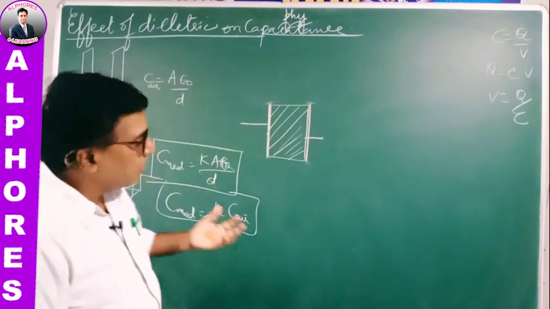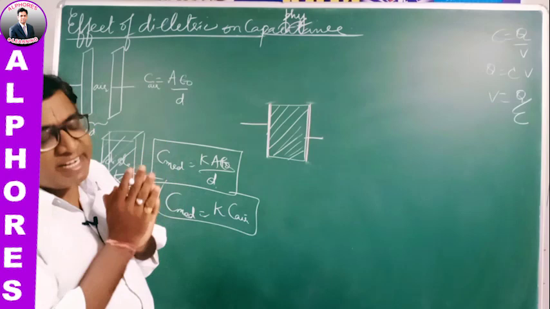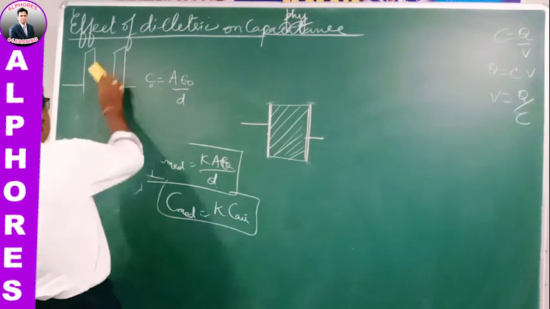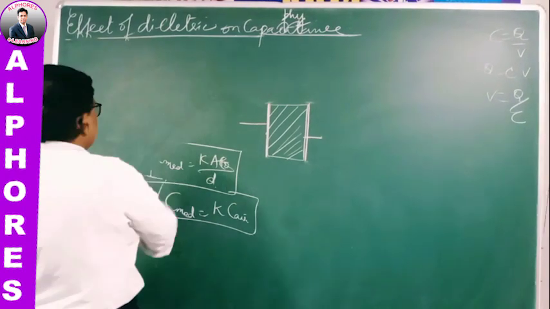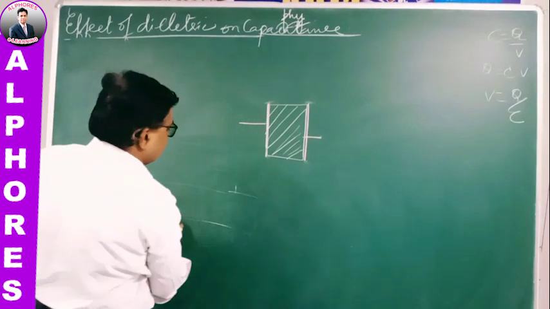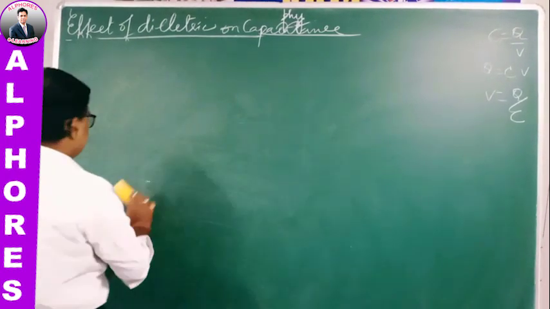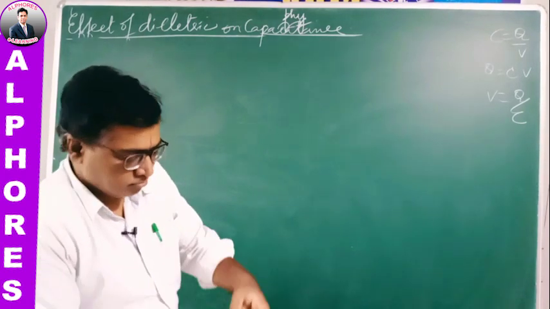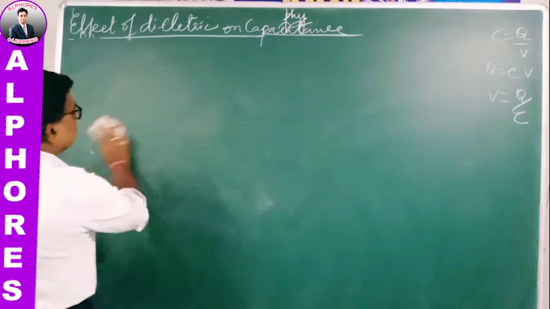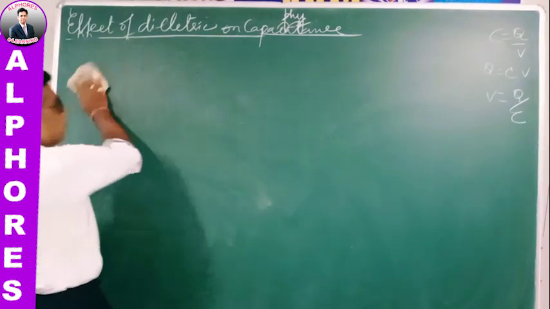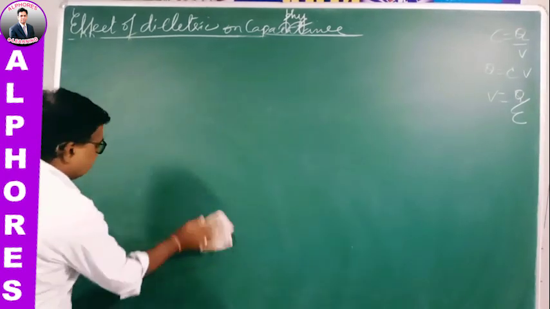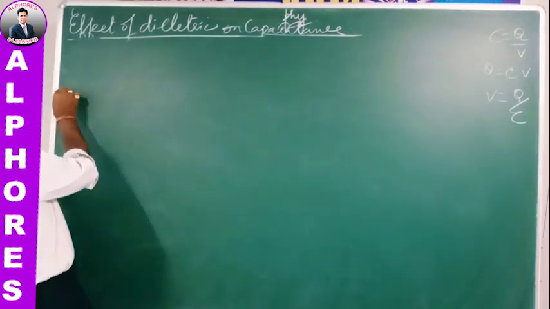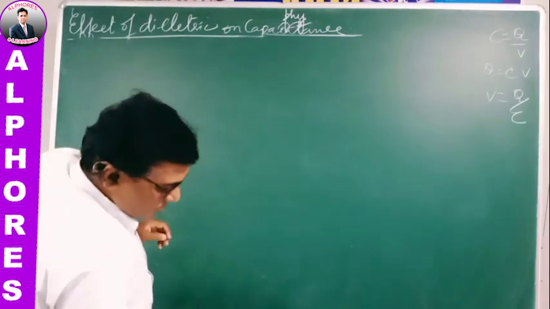Instead of having the complete space filled, suppose the dielectric is placed partially. Suppose there is a capacitor, represented by a chalk piece like this.